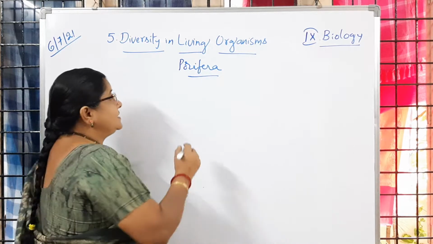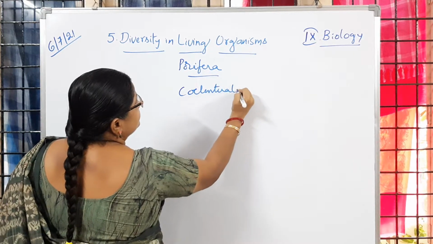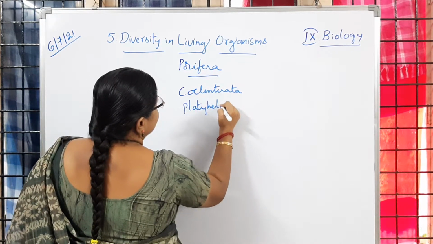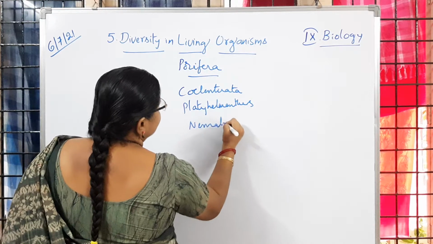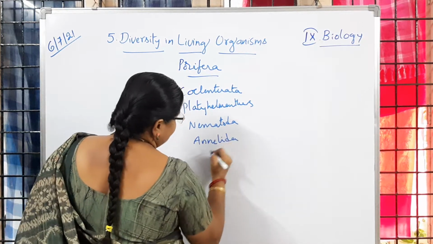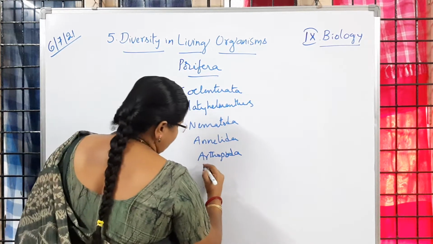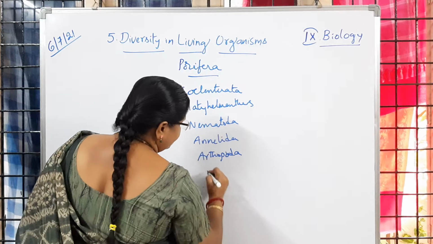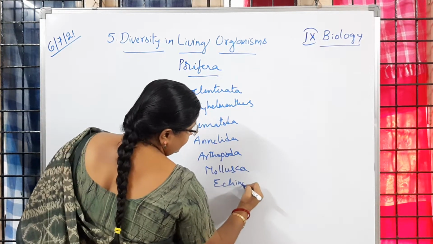Okay, so first in invertebrates, Porifera, Coelenterata, Platyhelminthes, then Nematoda, Annelida, Arthropoda, Echinodermata, Mollusca, then Echinodermata.